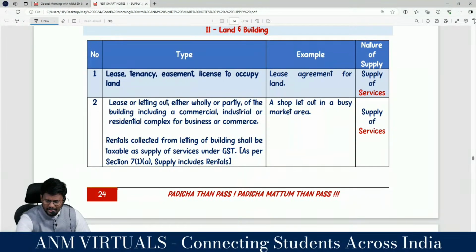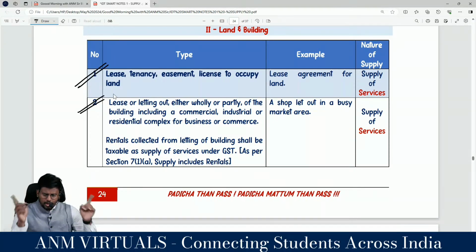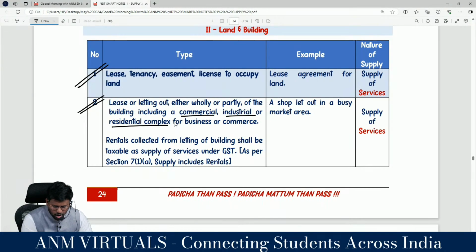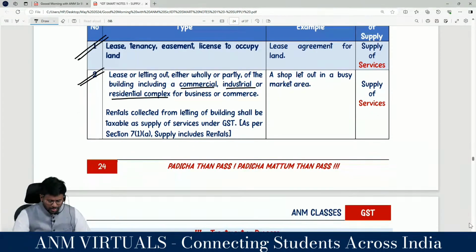With regard to land and building, lease, tenancy, easement, license to occupy land is a supply of services. Lease or letting out, either wholly or partly, of a building, including a commercial, industrial or residential complex, for business or commerce is a supply of services. Are you really with me? Yes, sir. So rent collected from letting of a building shall be taxable as supply of services.